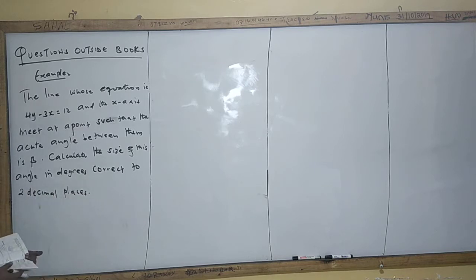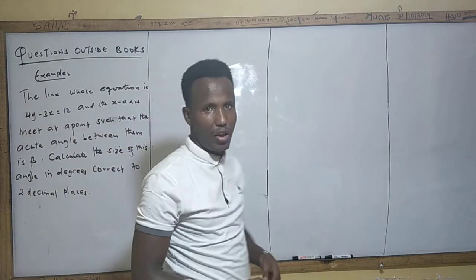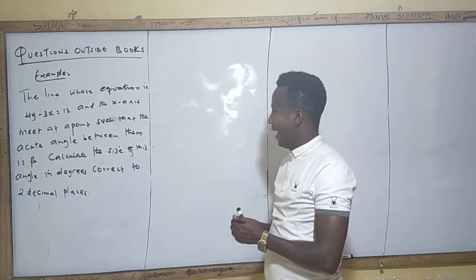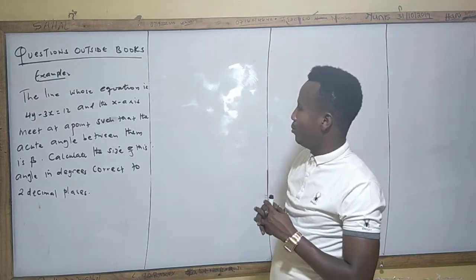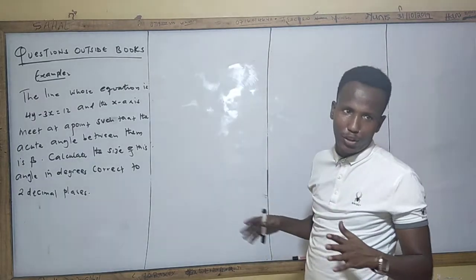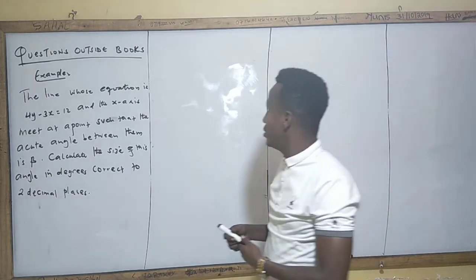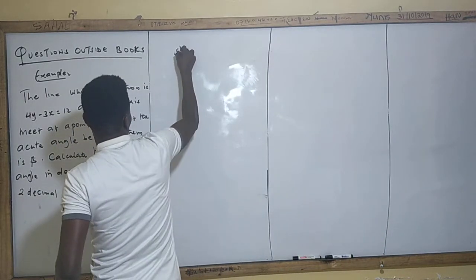Okay. Now look at this question. You are told the line whose equation is 4y minus 3x is equal to 12, and the x-axis meet at a point such that the acute angle between them is beta. Full stop. Okay? So when we sketch, let's come to the solution.